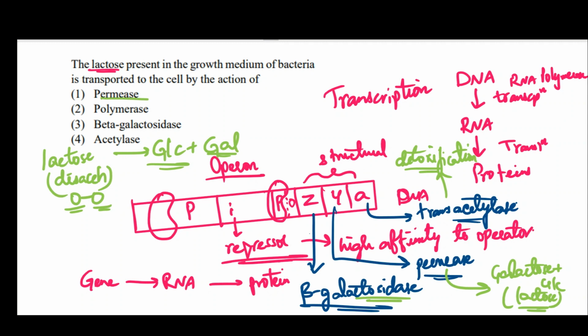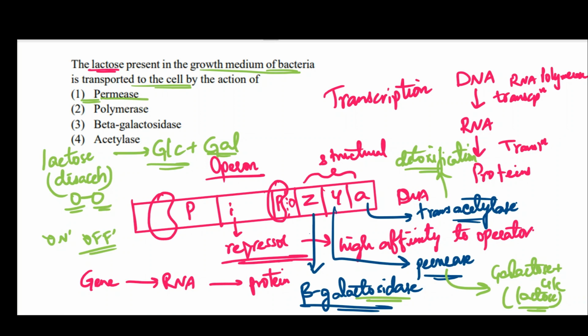So what's the question? The lactose present in the growth medium of bacteria is transported to the cell. So how actually do the cells first take up the lactose? By the action of this permease. And always please remember that this lac operon, though it is an on and off system, there will still be continuous synthesis of beta galactosidase, permease, and transacetylase at a very minimum level. Very low levels, the operon will be switched on, so that there will be a basal amount of beta galactosidase, permease, and transacetylase.